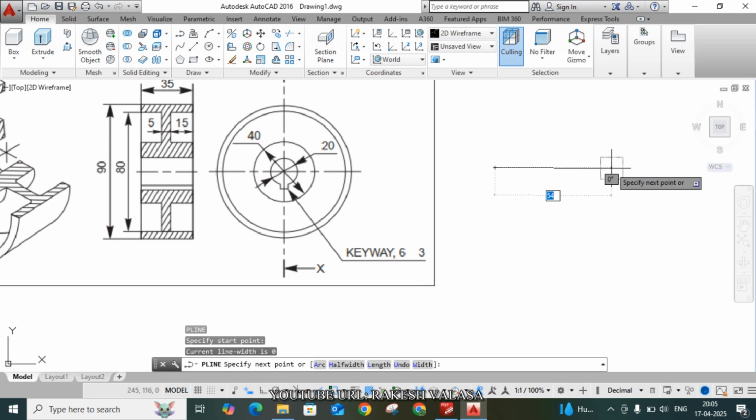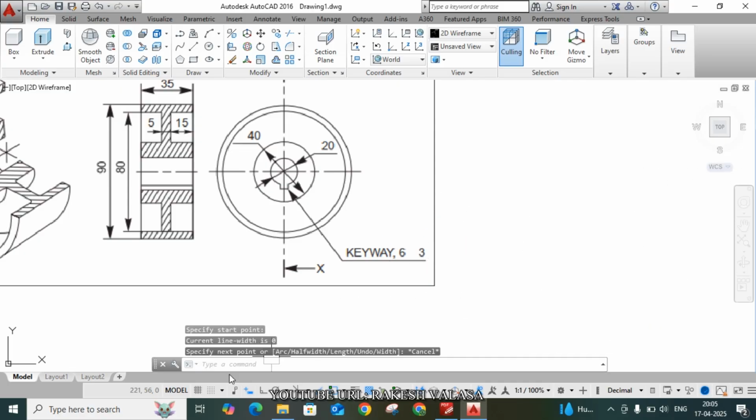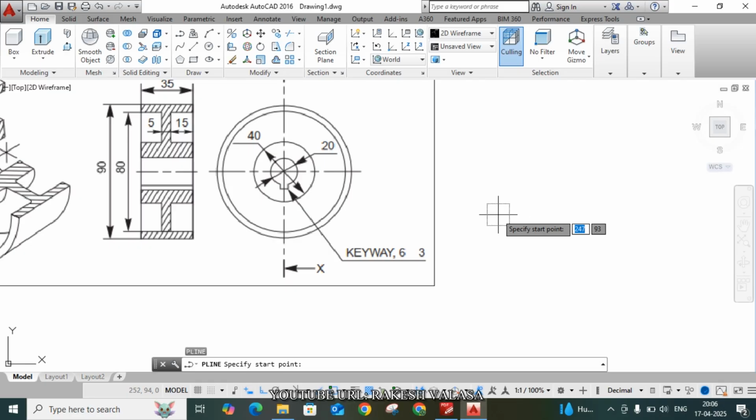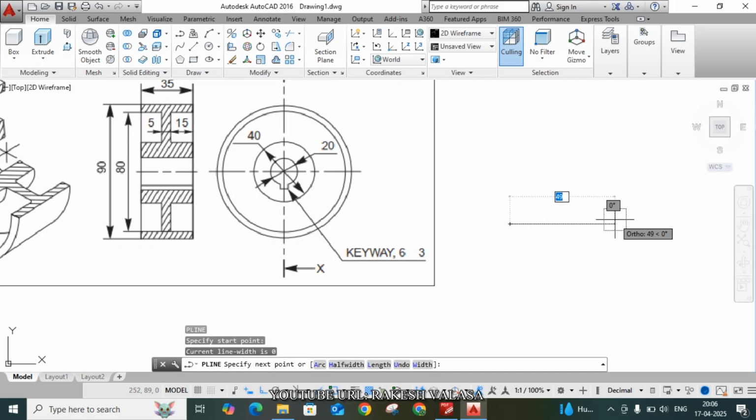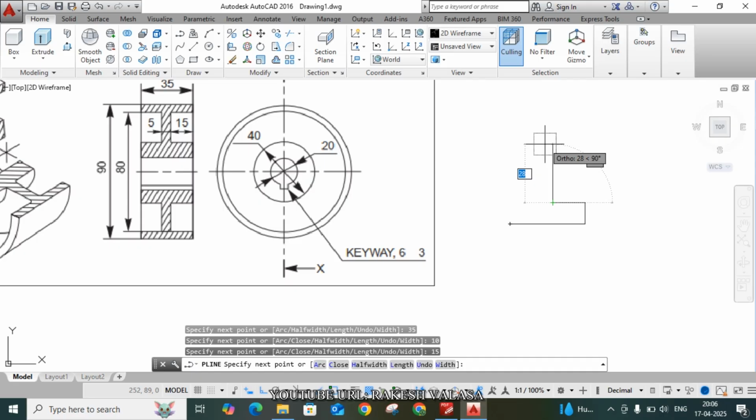Now turn on ortho mode by clicking the F8 button. Take the polyline command, PL, enter. Draw the baseline, that is 35 mm, 35, enter. Bottom I width is 10 mm, 10, enter. Left 15, 15, enter. This height is 20, enter. Right is 15, 15, enter.